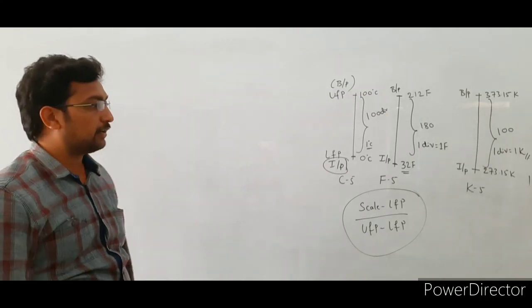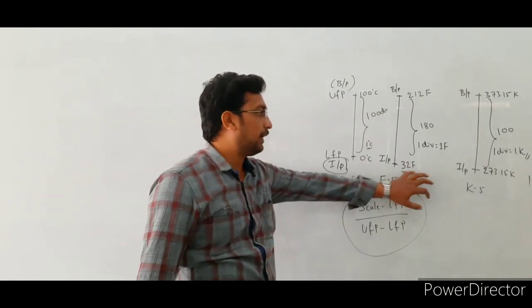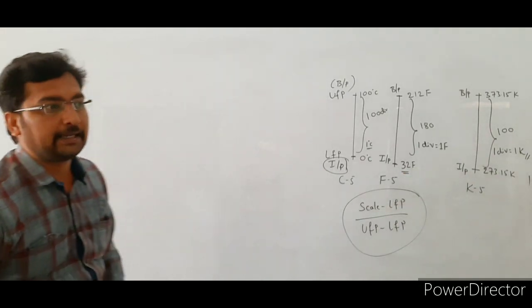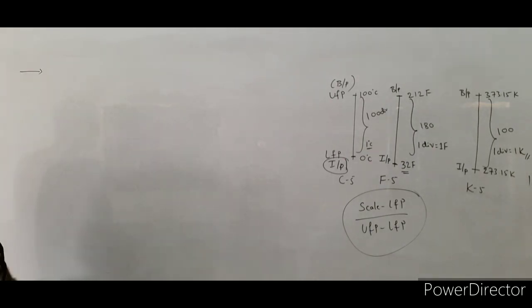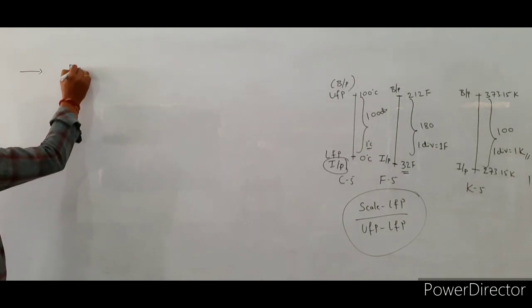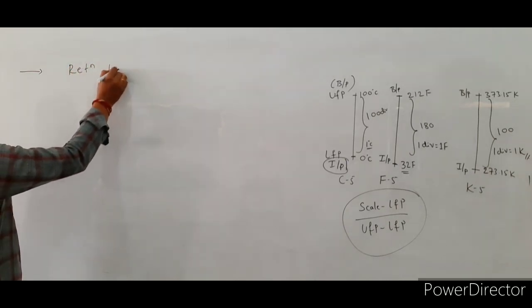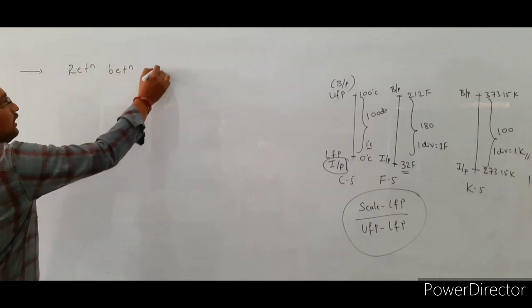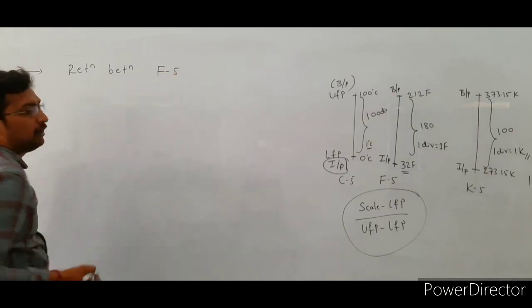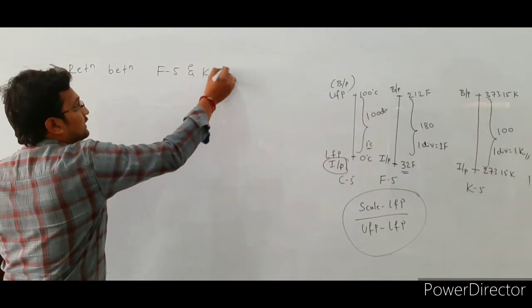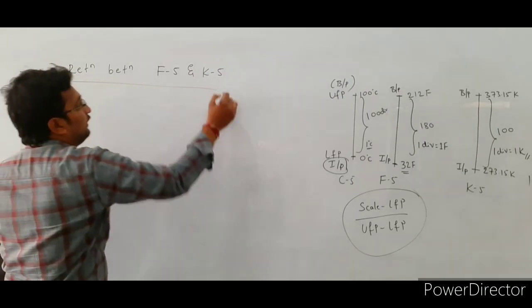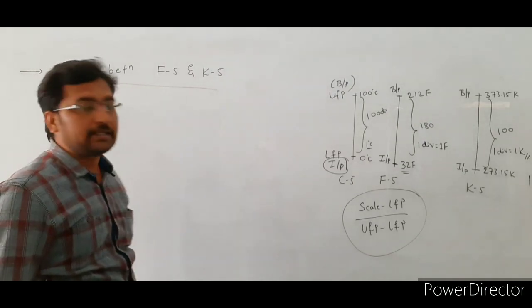The next one, we are going to connect the relation between Fahrenheit scale and the Kelvin scale. Again we are using the general formula.